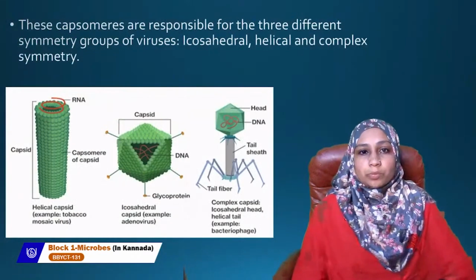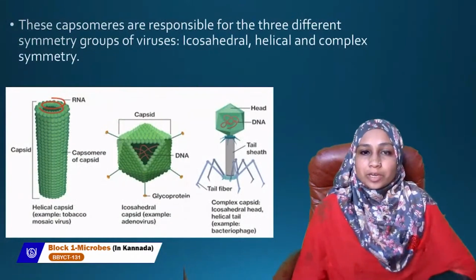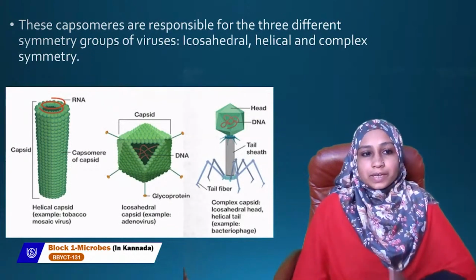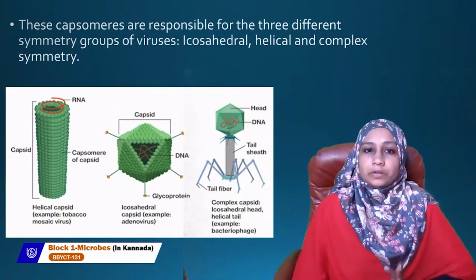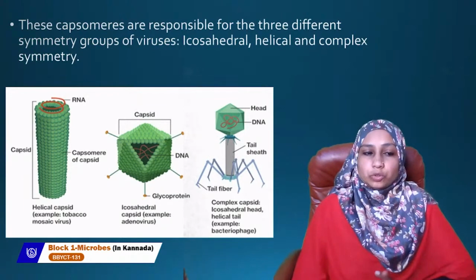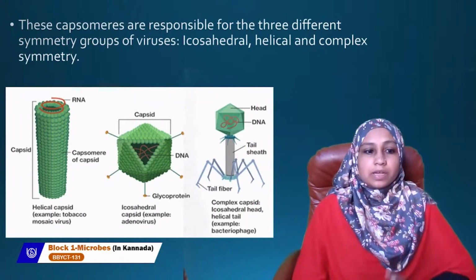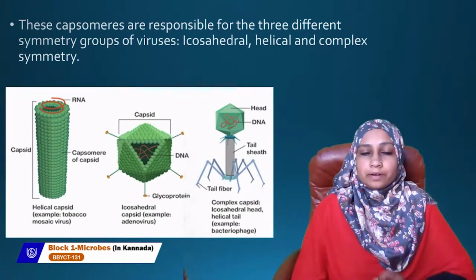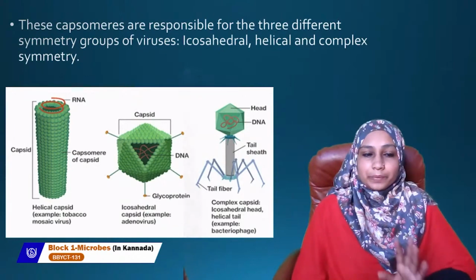Here there is a picture of the helical virus. What is happening here? In this helical virus, the capsid or the protein coat is arranged in the form of a filamentous or rod-shaped structure. In this rod-shaped structure, you have a cavity. This cavity encloses your viral genome. An example for this is the tobacco mosaic virus, which is a helical virus. So based on the symmetry, there are three groups: icosahedral, helical, and complex.